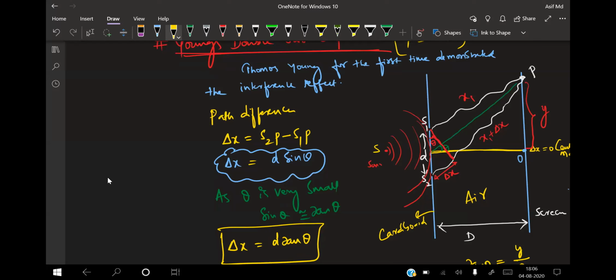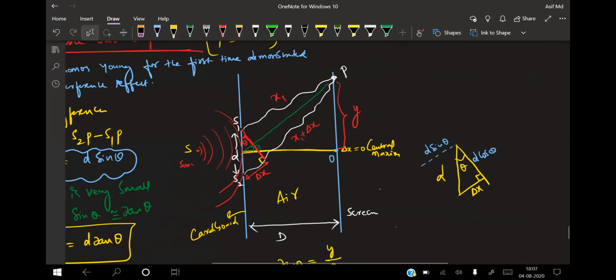Now the distances S1P and S2P are different. From S1 to P, if the distance is x1, from S2 to P the distance will be x1 plus some extra distance, that is delta x. Now, how do we calculate that delta x? You see from the figure, I am dropping a perpendicular, which makes an angle of 90 degrees here. I have taken a free body diagram of this, see here. This distance is d, and it is making an angle theta.